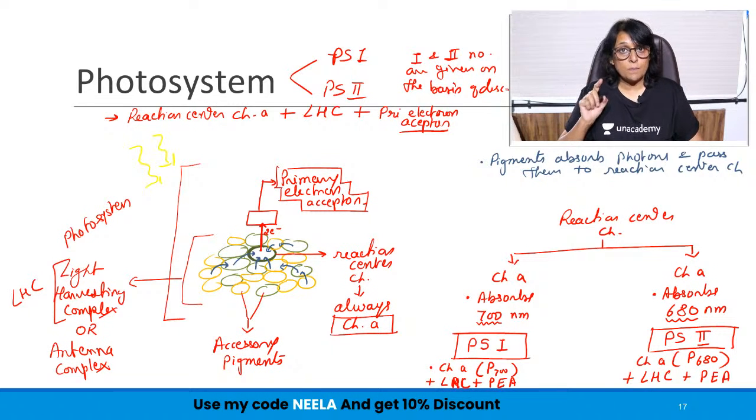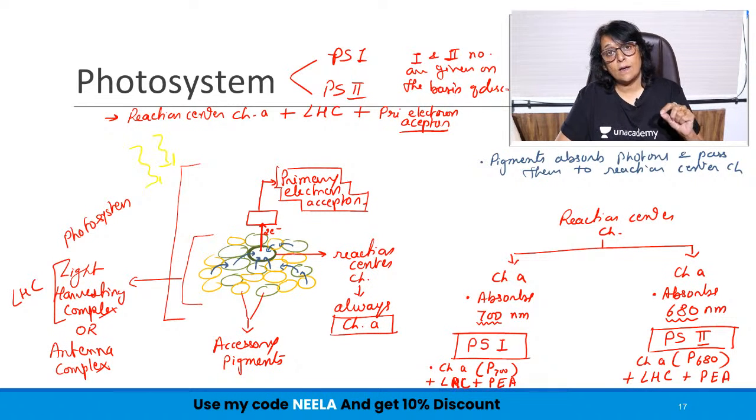So this is the basic. Next time when we draw non-cyclic photophosphorylation and cyclic photophosphorylation, we are not going to talk about all these things in detail. So before the next lecture, this part has to be revised.